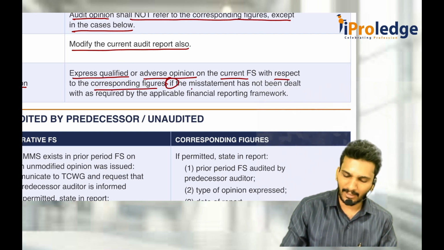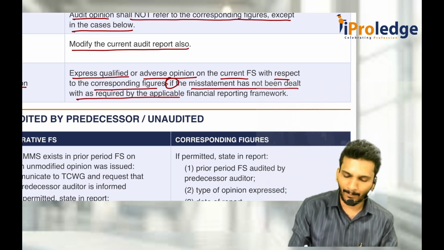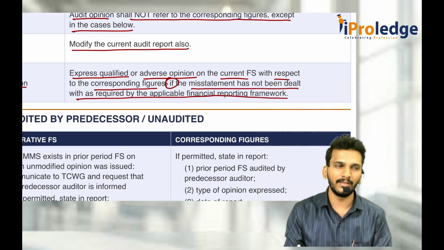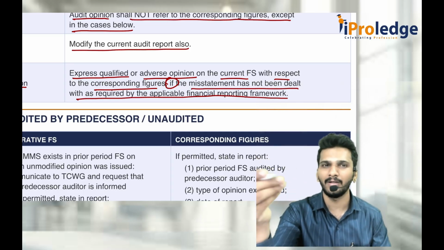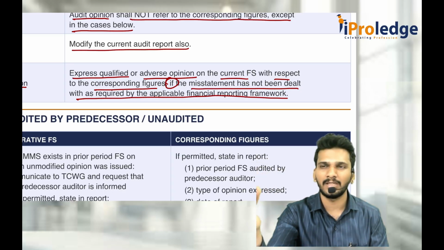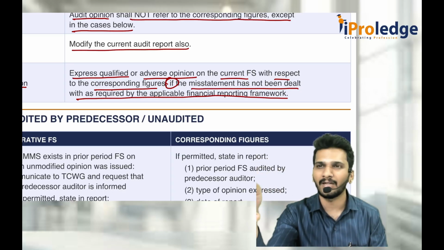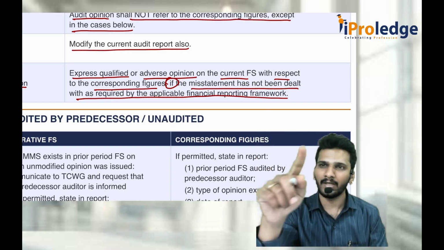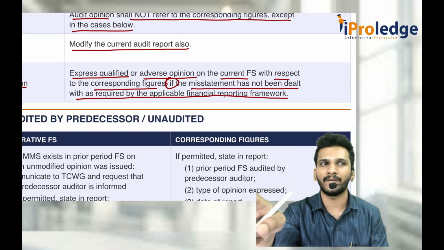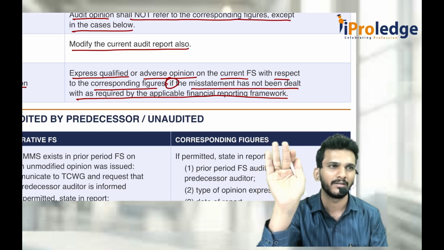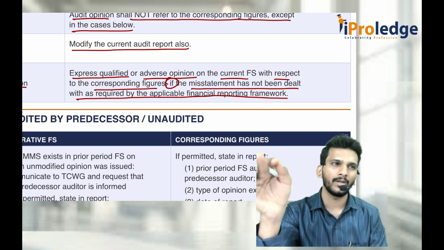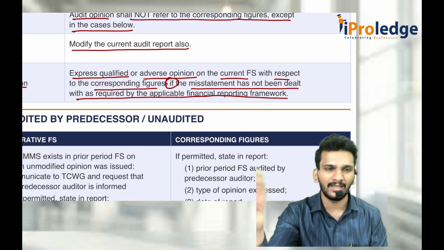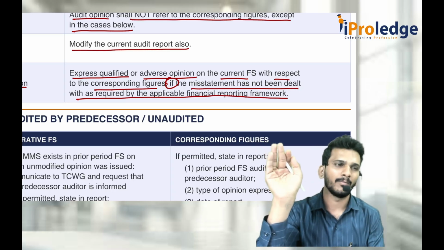If the material misstatement has not been dealt with as required by the applicable financial reporting framework, the moment you find audit evidence of a material misstatement, talk to the company management and TCWG. Tell them, sir, this is happening. Tell it to your previous auditor, who issued an unmodified opinion but should actually have issued some modified opinion. If the other auditor audits and expresses a different opinion, don't do anything, just ignore it and give a reference. If not, you modify your opinion, either qualified or adverse, and state that because of these reasons I am modifying my opinion.